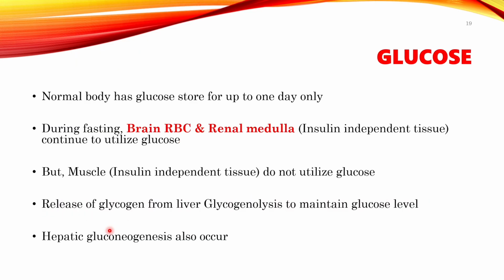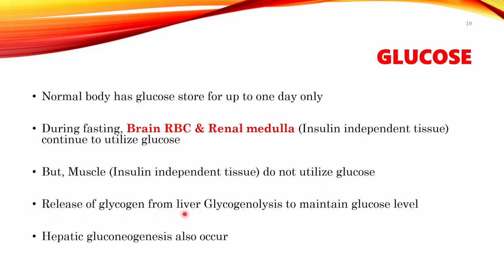Muscle wasting is there. First, glucose. What biochemical changes occur in glucose? The normal body has a glucose store for up to 1 day only. During fasting, the brain and renal medulla will continuously utilize the glucose because they are insulin independent tissue. But the muscle does not utilize the glucose constantly.